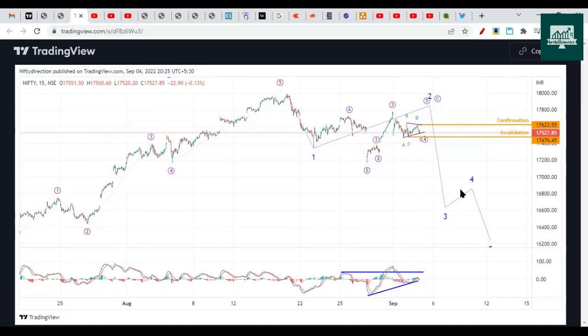Here, if we break on the downside, it will be a very sharp drop if it's a third wave. Right now, there is no confirmation. It's still trading in the range. So let's check what is going to happen next week.